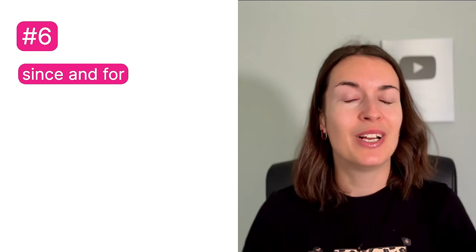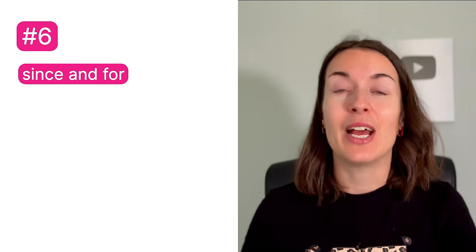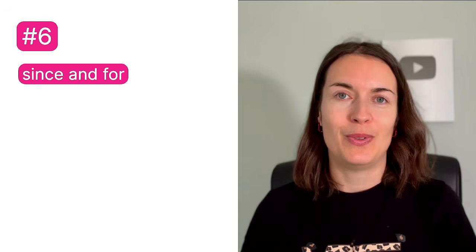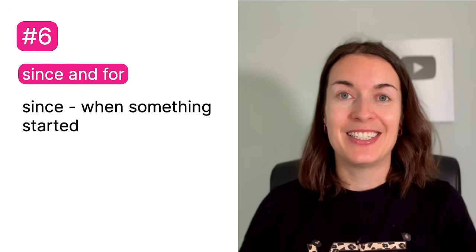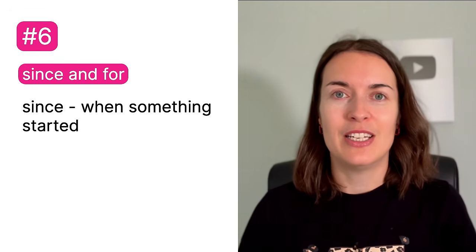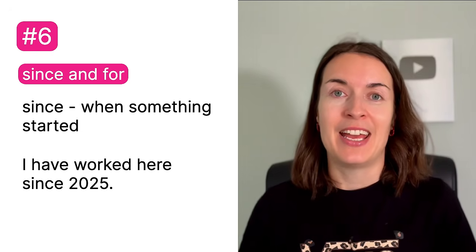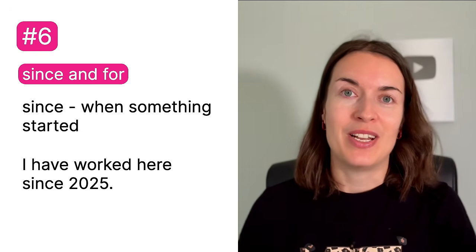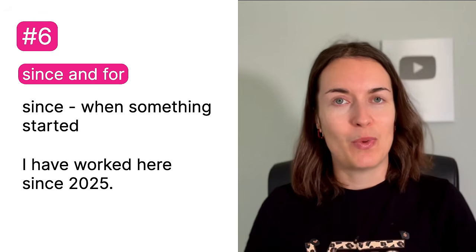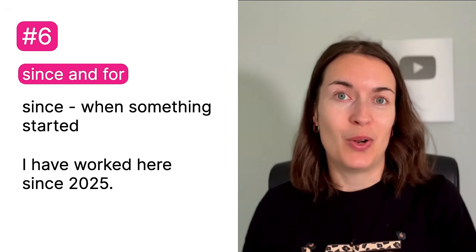The next rule is since and for. And this is something that a lot of people get confused about. So since is to say when something started. For example, I have worked here since 2025. So that's when I started working here and I still work here.